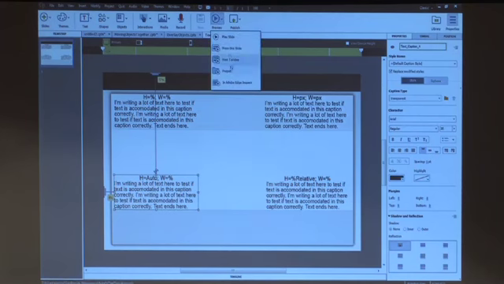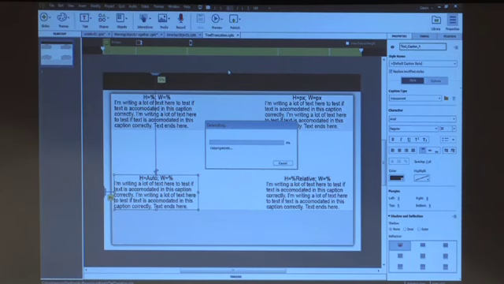Let's see a preview of this. So here in this example, on top it's percent, here it's pixel, here it's auto and here it's percent relative and percent. Let's go and preview this project.